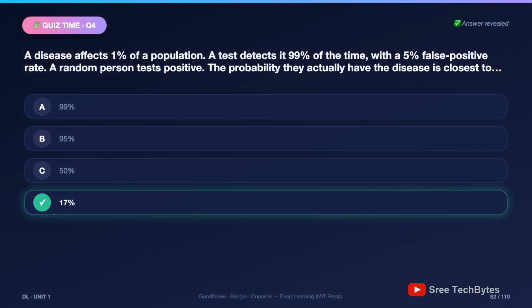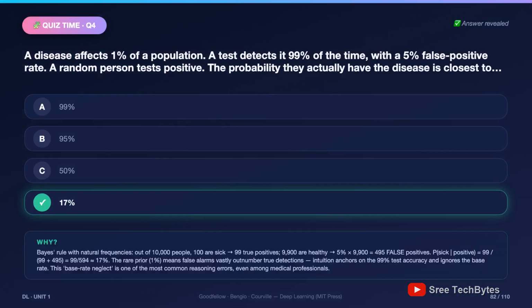The answer is D, 17%. If you answered 99%, welcome to the majority of humanity, including, in real studies, many practicing doctors. Let's redo the count. 10,000 people, 100 are sick, the test catches 99 true positives. 9,900 are healthy, 5% false alarms gives 495 false positives.